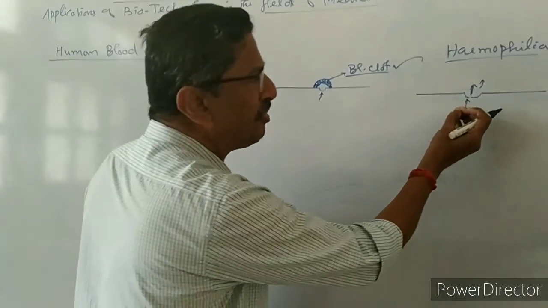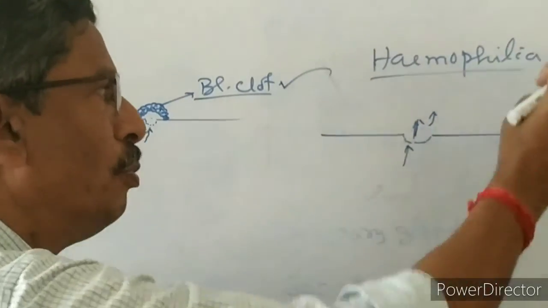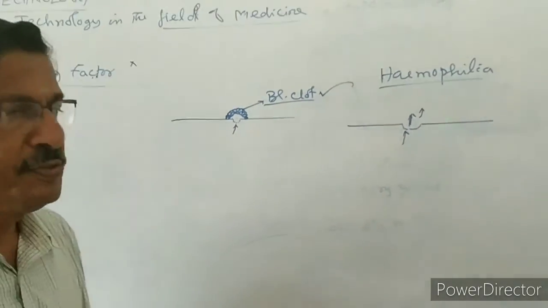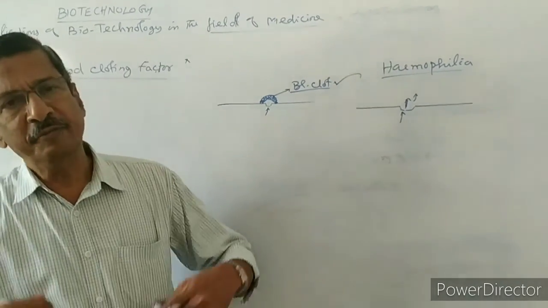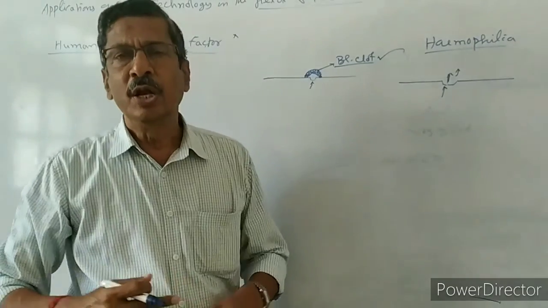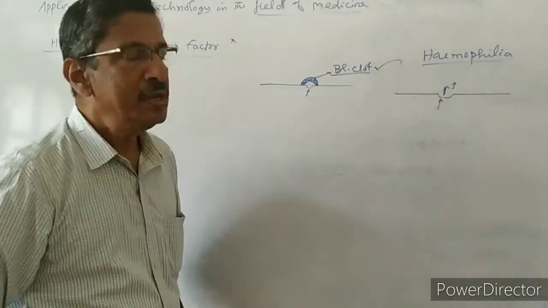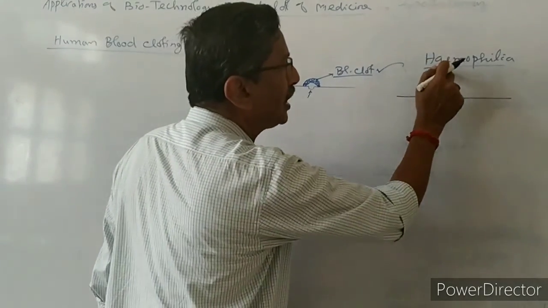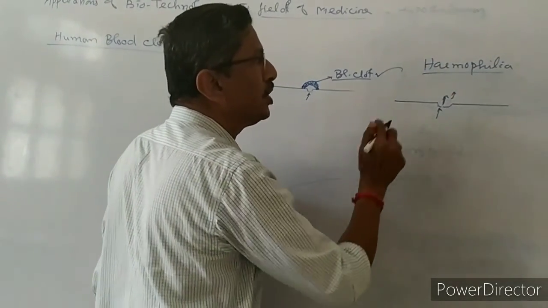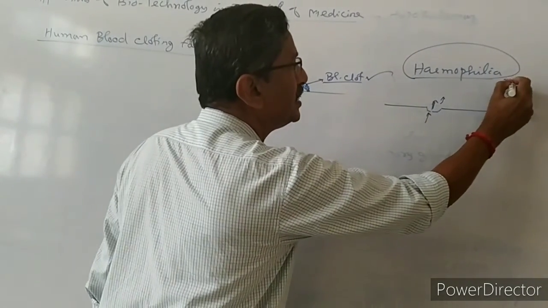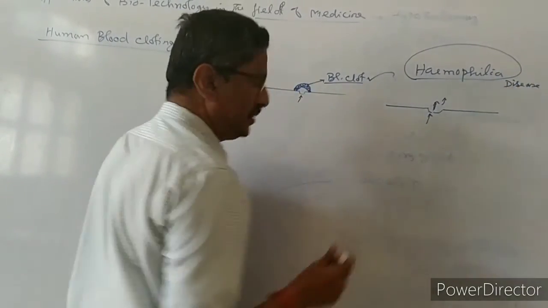Hemophilia is nothing but continuous oozing out of blood, with no clot. So what will happen? Within 5 to 10 minutes, a heavy amount of blood will come out of the blood vessels and out of the body, so the person will faint. Further, if it is not clotted, a lot of blood will be shed and the person will die. So this lack of blood clotting and continuous oozing out of blood is called hemophilia. It is a disease.